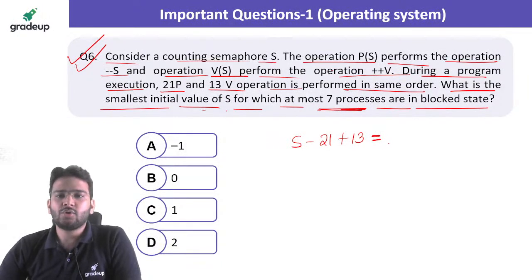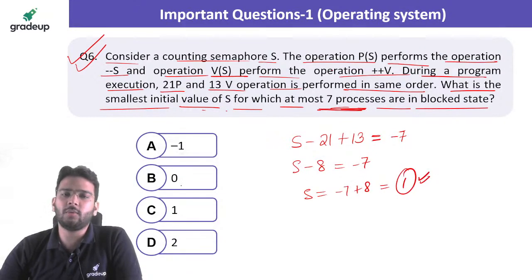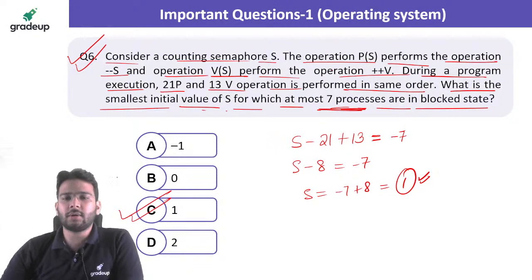blocked state. So the negative value of counting semaphore represents the number of processes which are present in the blocked state. So if I'm saying 7 processes, then minus 7 we have to take here. So S minus 8 is equal to minus 7. S will be equal to minus 7 plus 8, which will give 1 as the smallest initial value of counting semaphore. So option C is the correct answer for question number 6.